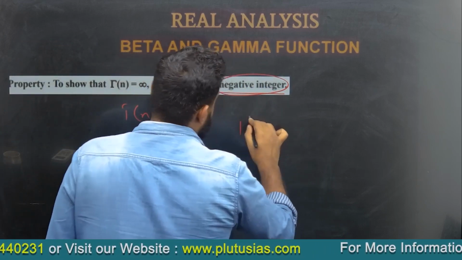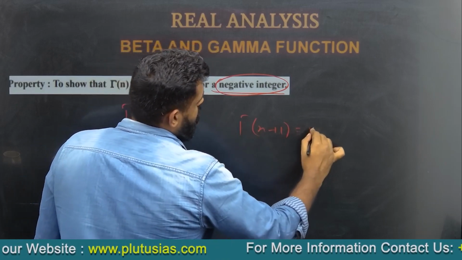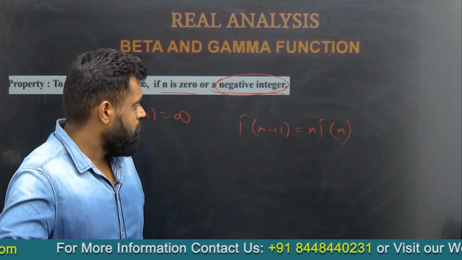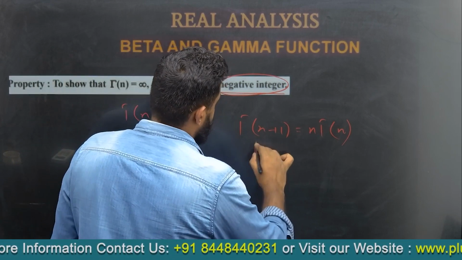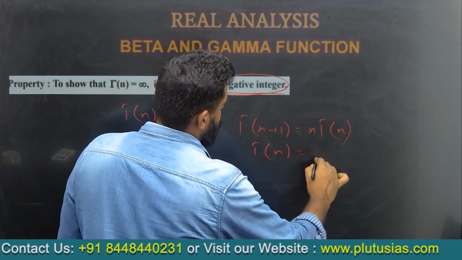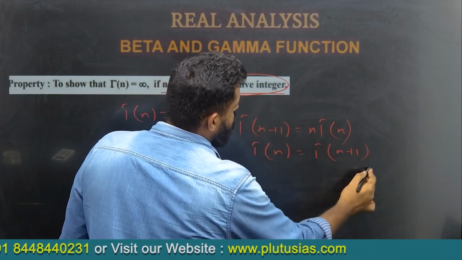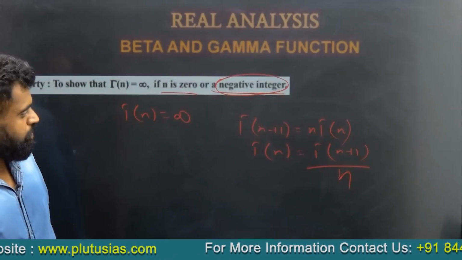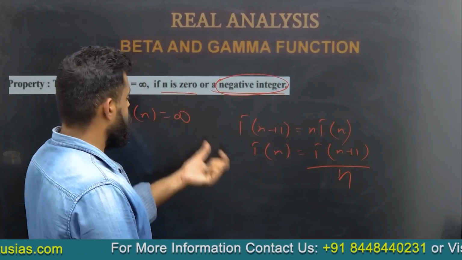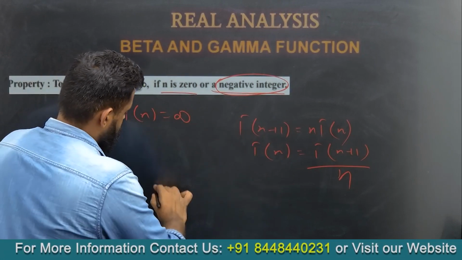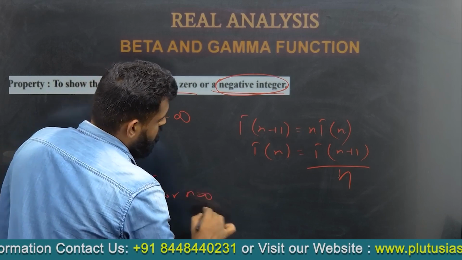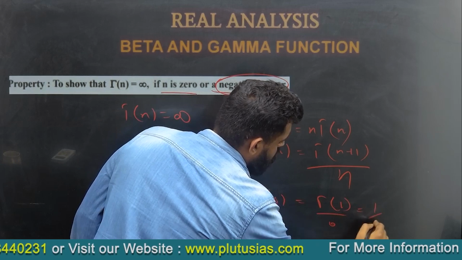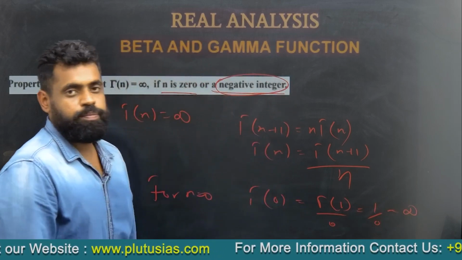Now, we know that gamma n plus 1 is equal to n gamma n. So one can also write that gamma n is equal to gamma n plus 1 upon n. If we put n equal to 0, gamma 0 is equal to gamma 1 upon 0, which is 1 upon 0, which is infinity.